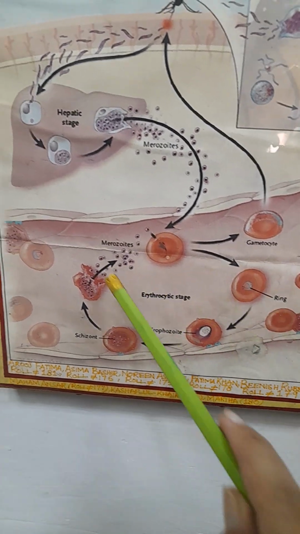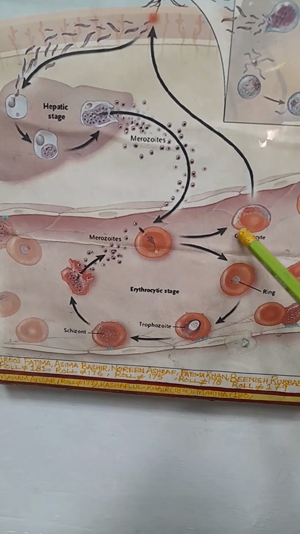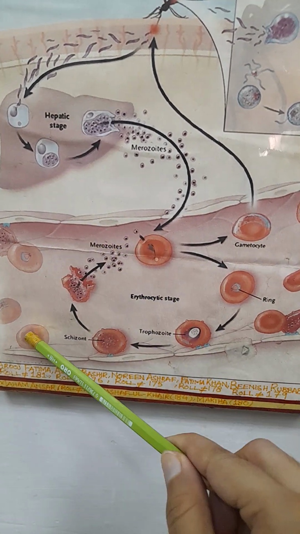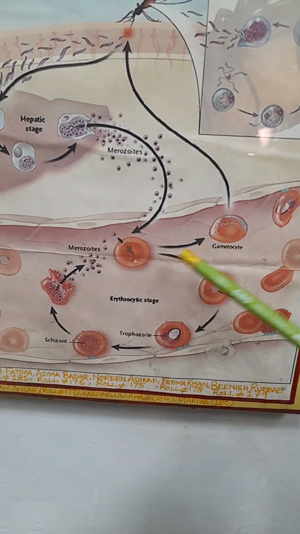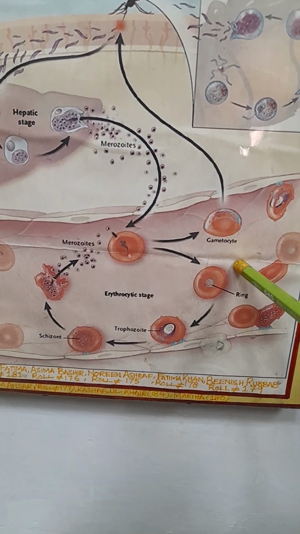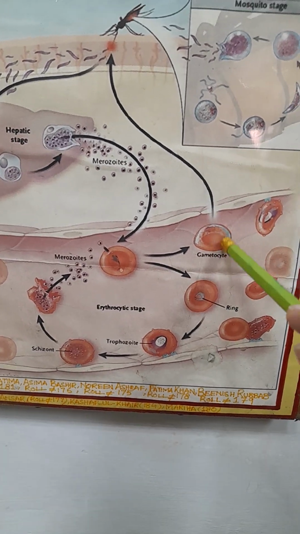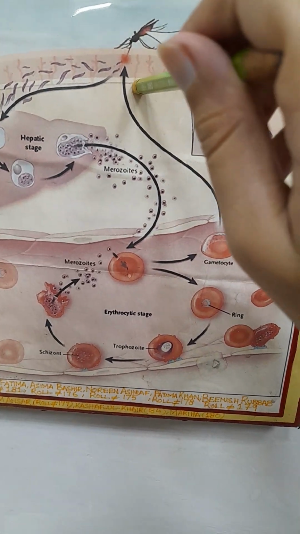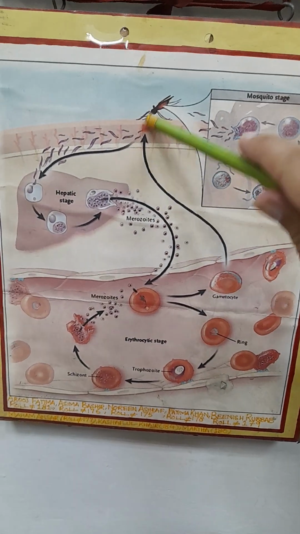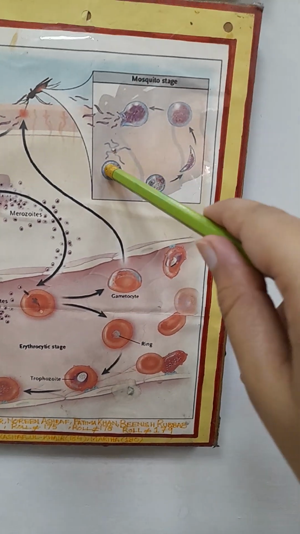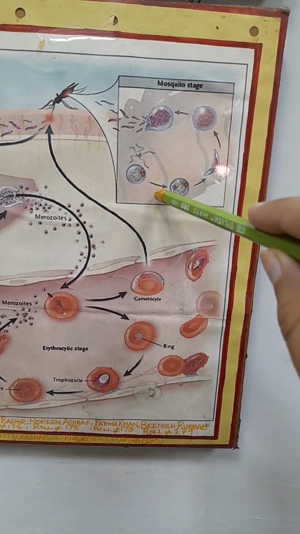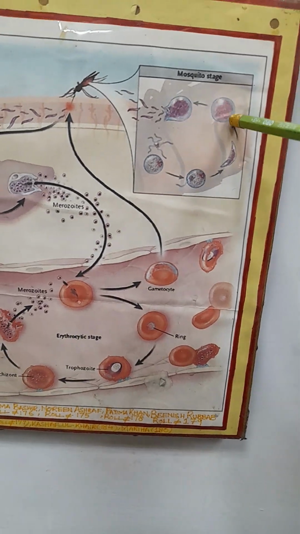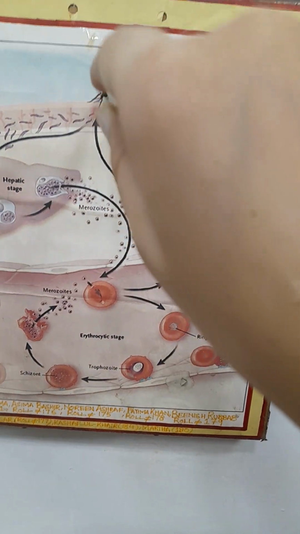Now the merozoites have two ways to go. The first way is that merozoites move to other RBCs, and the other way is that the merozoite converts into gametocytes. Gametocytes become micro and macro gametes. Again there is a mosquito bite, and the stages in the mosquito are the ookinete, oocyst, sporozoites, and the mature sporozoites which move toward the salivary glands of the mosquito.